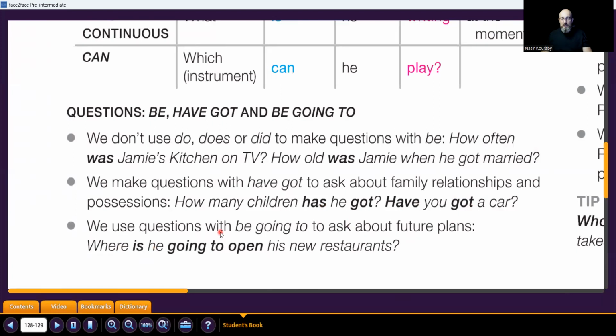We use questions with be going to ask about the future, about future plans. Where is he going to open his new restaurant? Again, all these grammar units we studied in the last book, Elementary. Okay, it's very important to understand all these tenses and the grammar before we continue in this book. I will not explain everything here because it will take time, but if you want, you can go and make sure you understood them very well.